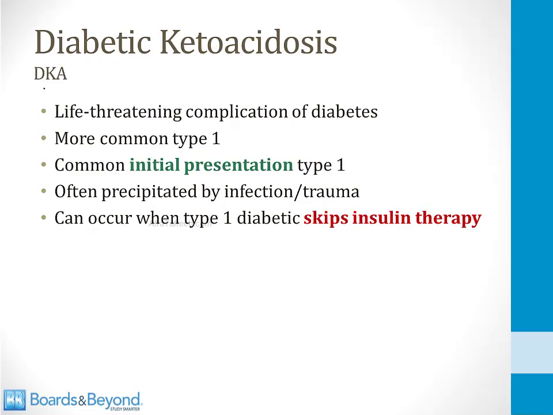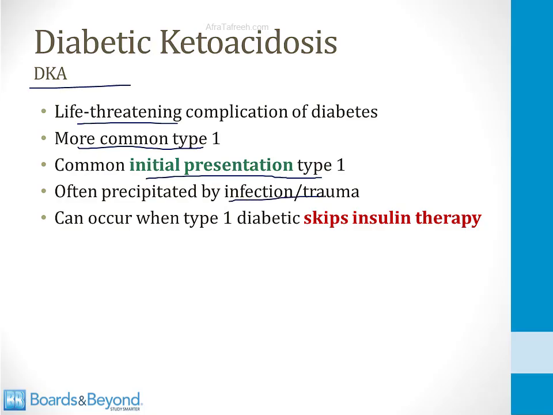Diabetic ketoacidosis, or DKA, is a life-threatening complication of diabetes, and it is much more common in type 1. We'll talk about why in a minute. It is a common initial presentation of type 1. The blood sugar can get so high that the patient develops diabetic ketoacidosis and presents with symptoms of DKA. It's often precipitated by infection or trauma.